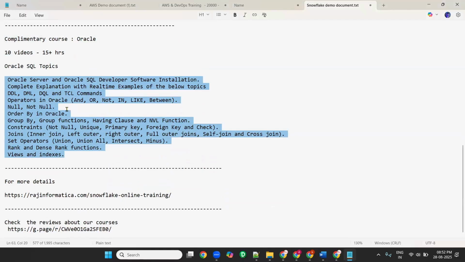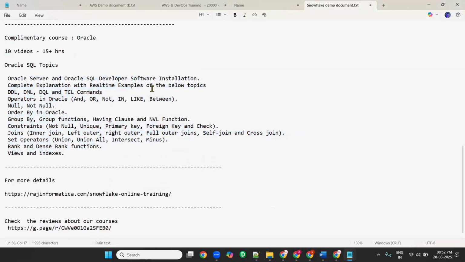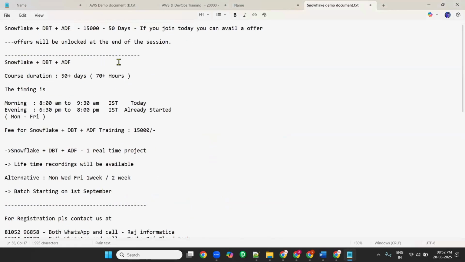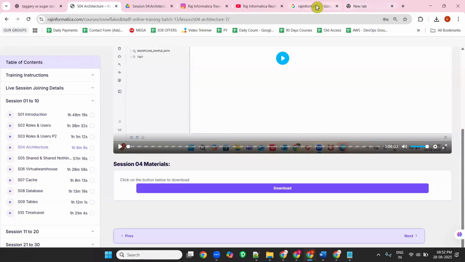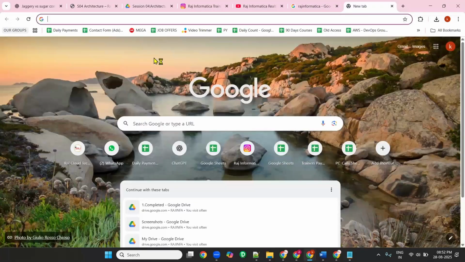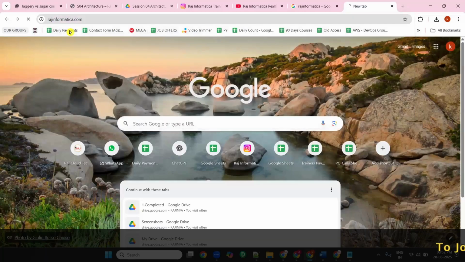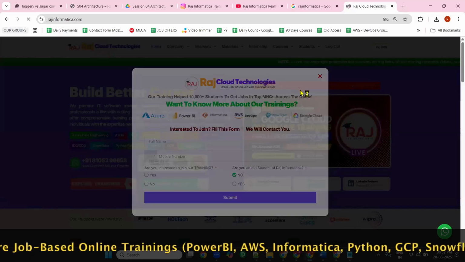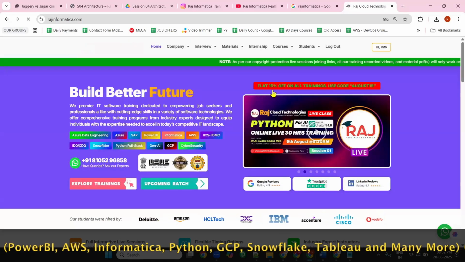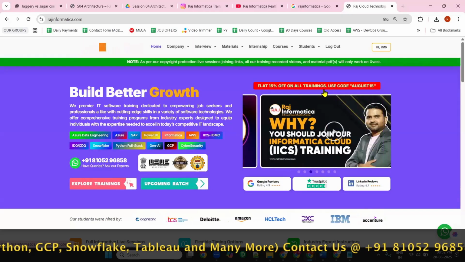I just want to tell you about the discount price. Just give me a moment. Actually, the course price is 15,000 rupees. And if you see the website today, there is a special offer mentioned here. You can see flat 15% off on all trainings. This is the discount given by the company for all the students, for all the courses.